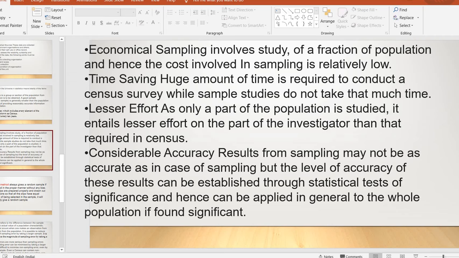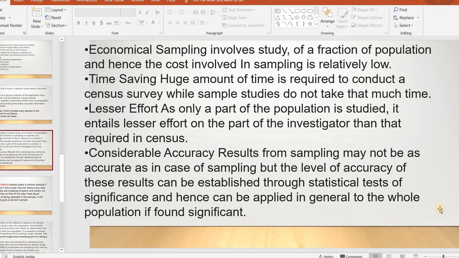Economical: sampling involves the study of a fraction of the population and hence the cost involved in sampling is relatively low. In sampling, suppose 100 people are there, we will take only 10 people. Then it is very easy. The fraction of the population is low, so the cost is also very low.